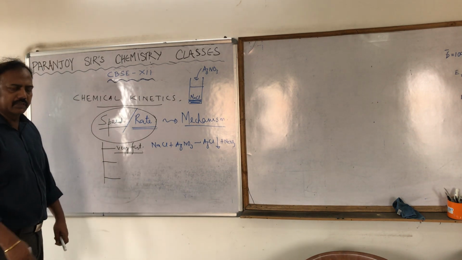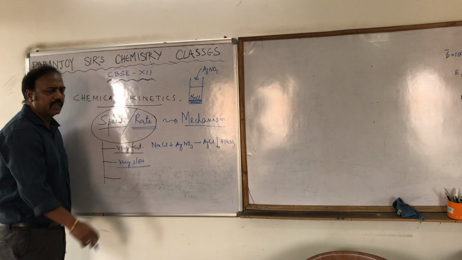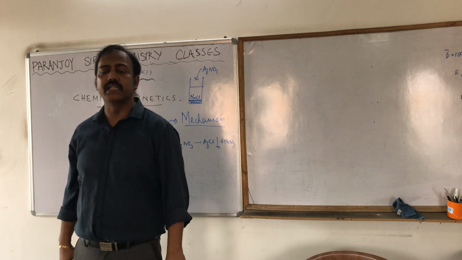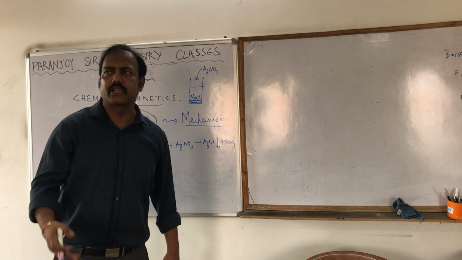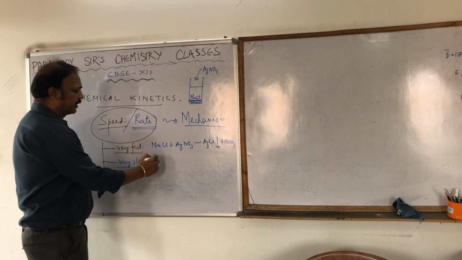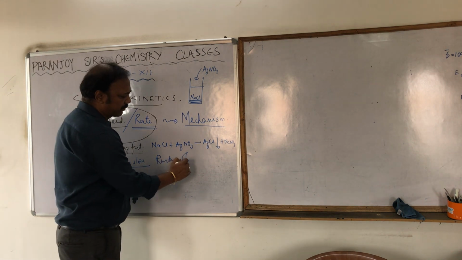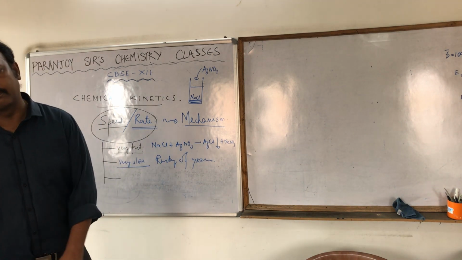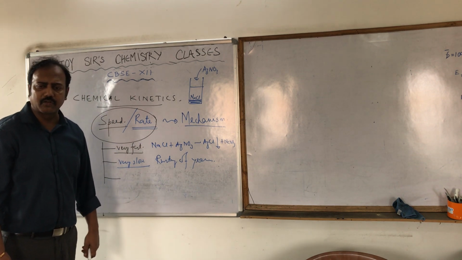The second category is very slow reaction. Very slow reaction means which takes maybe months or years to be completed, completed meaning to come to equilibrium. The most common example is rusting of iron. Rusting of iron takes years to come to equilibrium. So that's a very, very slow type of reaction.